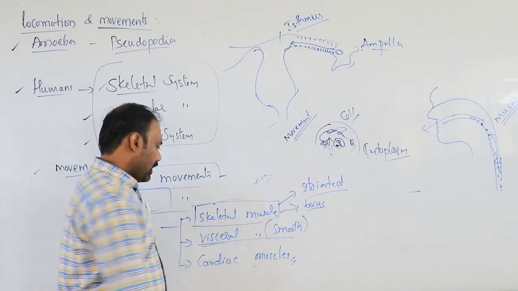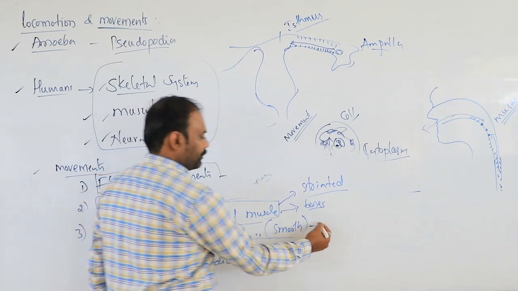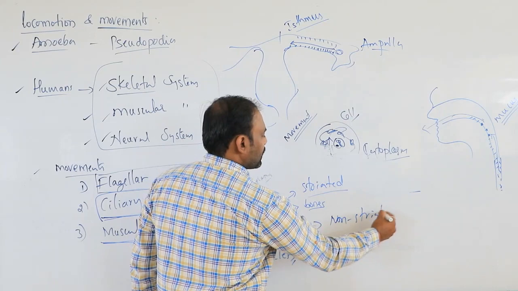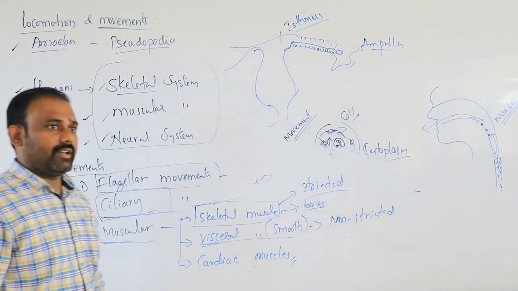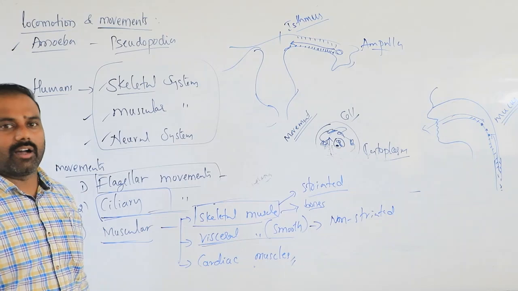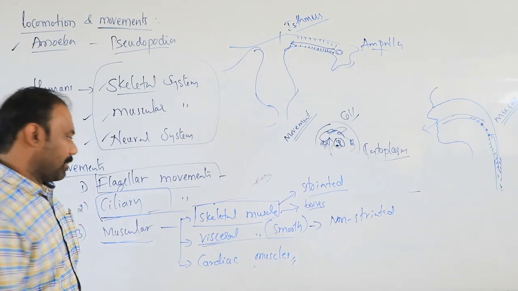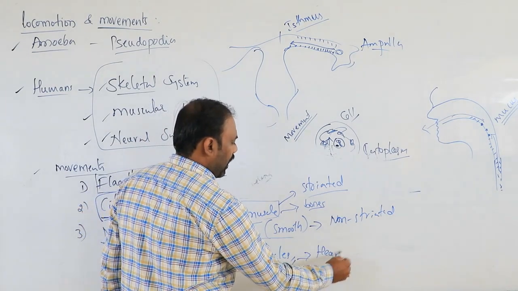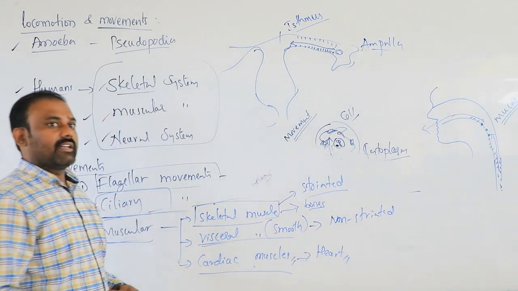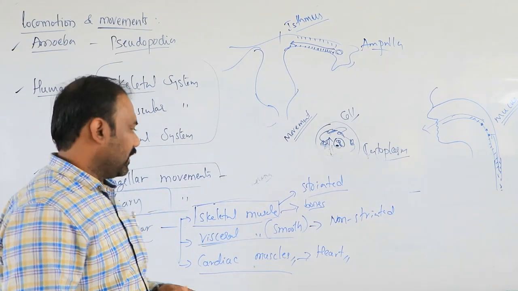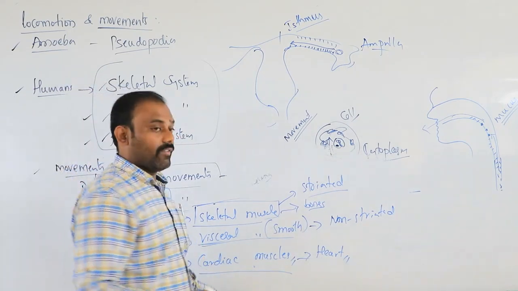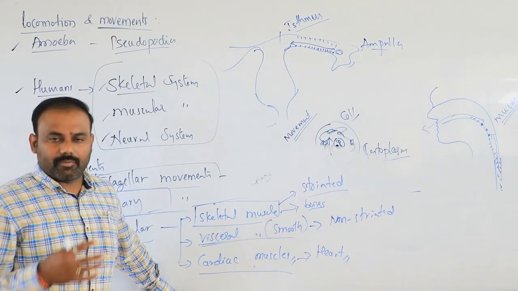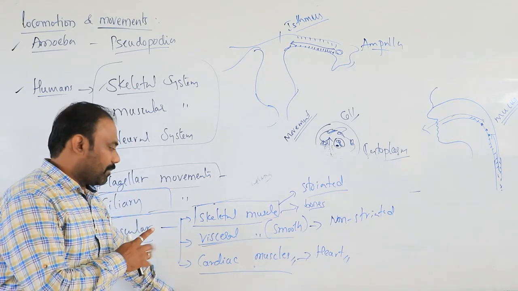And one more is visceral muscles. They are also called smooth muscles and also non-striated muscles, because they do not contain alternate light and dark bands. And the last one is cardiac muscles. They are exclusively present in the heart, and they are self-excitable. They never get fatigued and they work continuously right from the day of birth till the end of your life. So the heart can beat continuously.